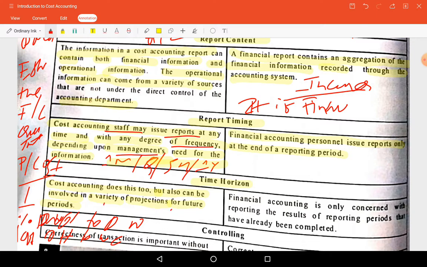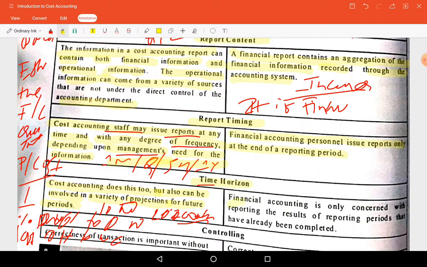Suppose these are for 10,000 tons. Next, if you want to prepare for 2000 tons, they will prepare the information for future projection. If you want for 20,000 tons also, they will do it for the purpose of management. So in time horizon, future period estimates can be made in cost accounting.